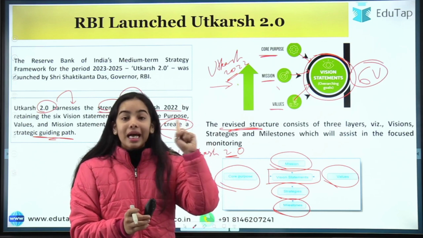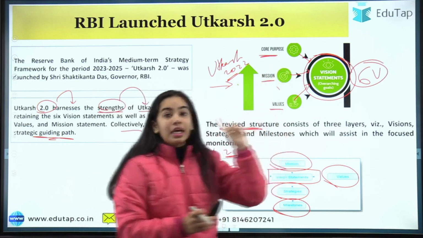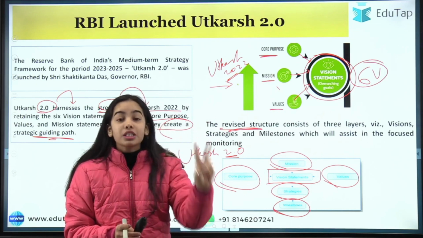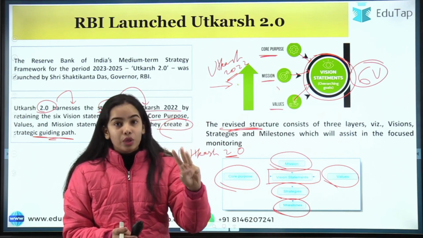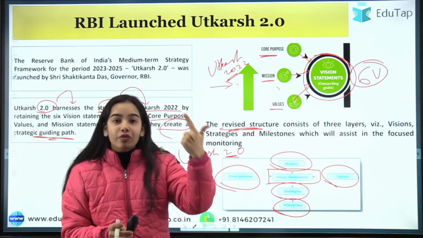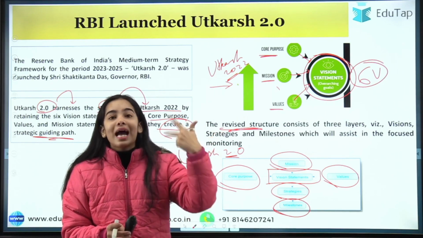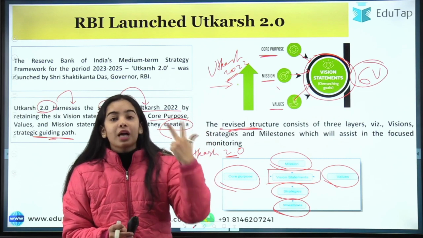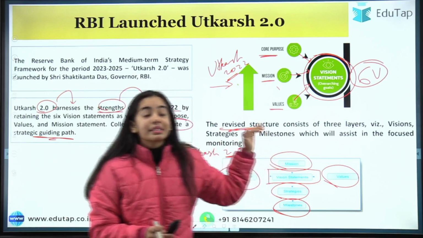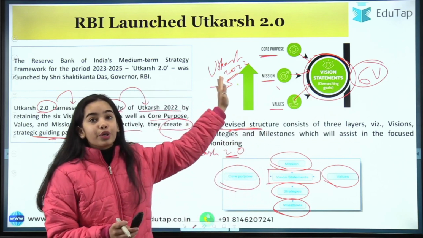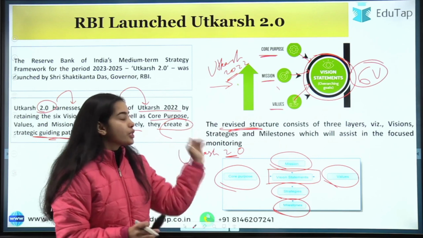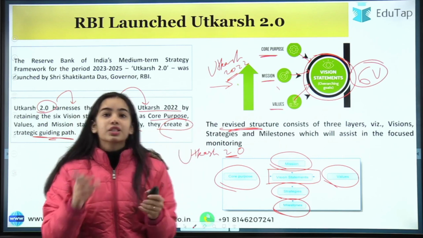First, vision that is formed from these 3 things. Then we are achieving the strategies. We are going forward with the strategies to achieve the milestone. So the vision is there, that will be achieved through the strategies for which the strategies are being formed, and then we will achieve the milestones. The RBI will achieve the milestones. So you have to remember, a direct question can come because this is the difference between the Utkarsh 2022 and the Utkarsh 2.0. That in the Utkarsh 2.0 there is a revised structure that consists of 3 layers.